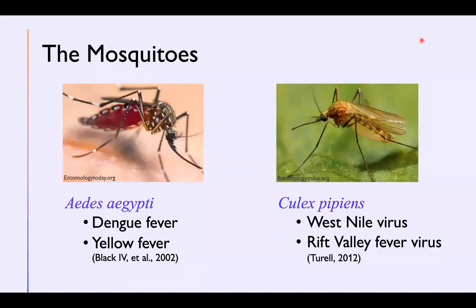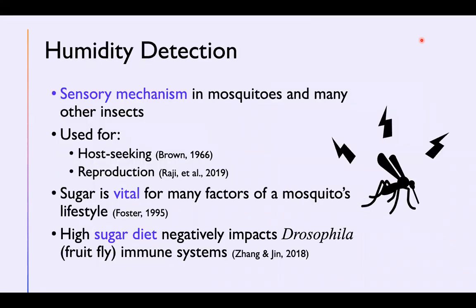Mosquitoes are pesky insects that are vectors for numerous deadly diseases, affecting most, if not all, of the world's population. Given that these insects have such a widespread impact, it is critical that we understand their behaviors. One such behavior is humidity detection. Female mosquitoes use humidity detection to find water and hosts for egg laying and blood feeding.